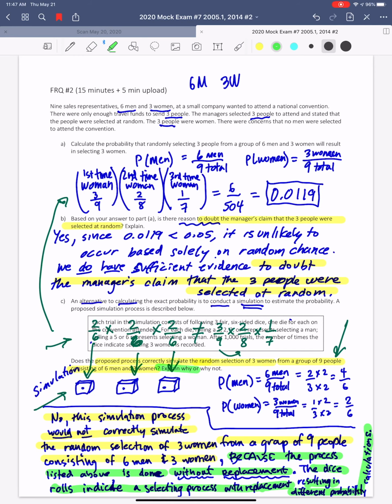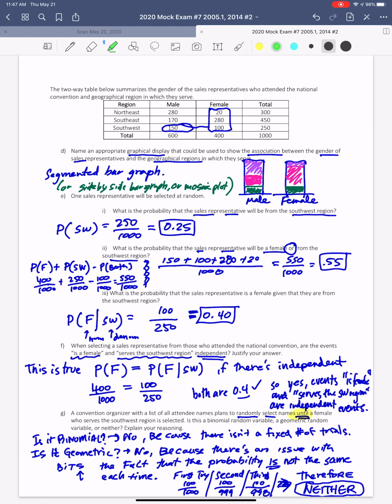So this problem actually continues, maybe not this long, but this would be a good practice question. So it says, name the appropriate graphical display used to find an association between this data. So see how this is categorical data. So right out of our notes, a segmented bar graph would be the right representation. Some other correct answers would be a side-by-side, which we've seen in the practice problems, or the mosaic. Those would also be acceptable answers.